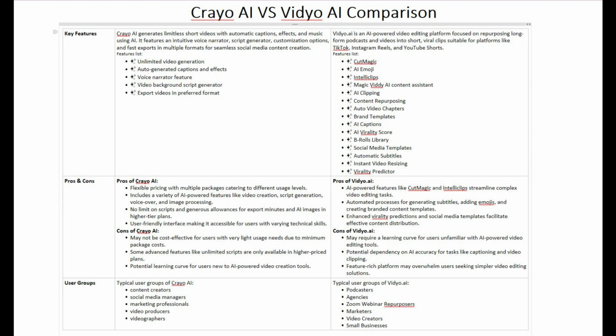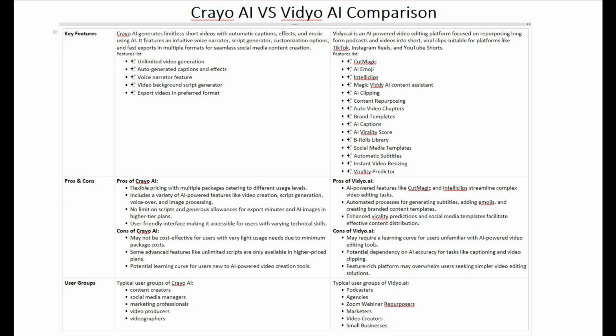Relies heavily on AI accuracy for tasks such as clipping and captioning. The extensive feature set could overwhelm users looking for simpler editing solutions. Both platforms offer robust tools, but Crayo AI shines in ease of use for content creators, while Vidyo AI specializes in repurposing long-form content with advanced editing features.